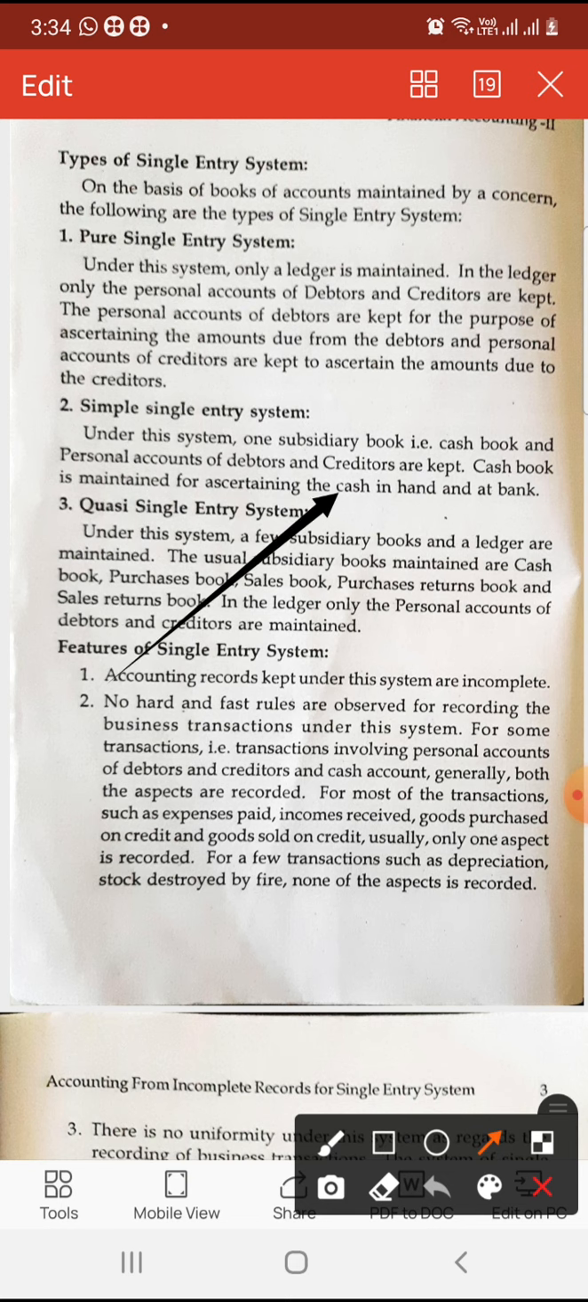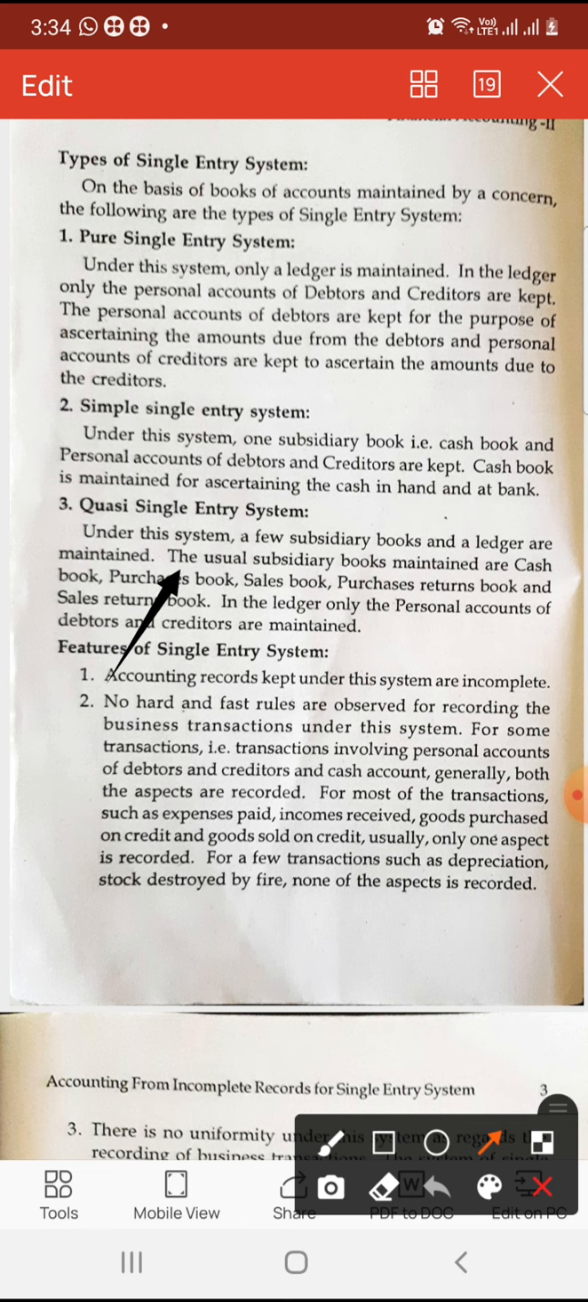Under the simple single entry system, one subsidiary book called the cash book and the personal accounts of debtors and creditors are maintained. A personal account is maintained for debtors and creditors, as well as the cash book.